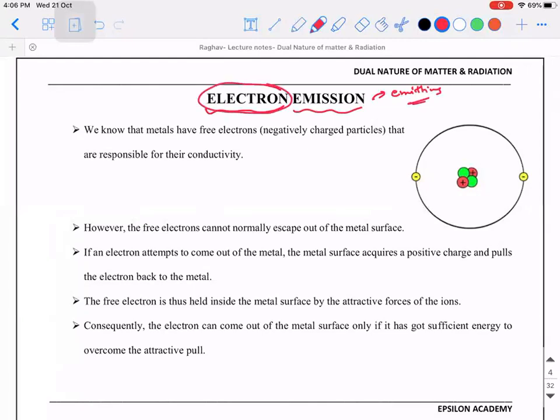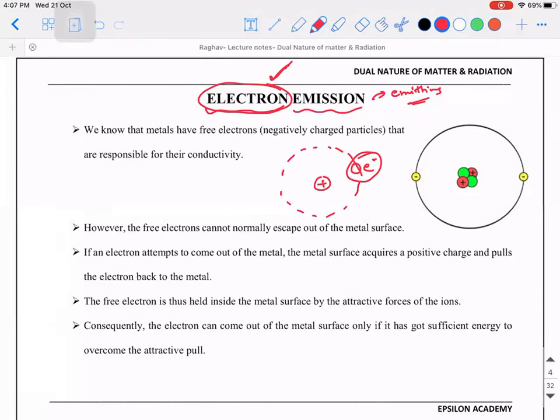It is electron. Now let's revisit the basics of atomic structure. So you know that atom is made up of a central part called nucleus. Nucleus consists of what? It consists of protons and neutrons, and the electrons revolve in the outermost orbit. Right? So if you want an electron to get emitted from this particular surface, first question is, what kind of a material is it supposed to be? A conducting material. Metal. It has to be a metal.